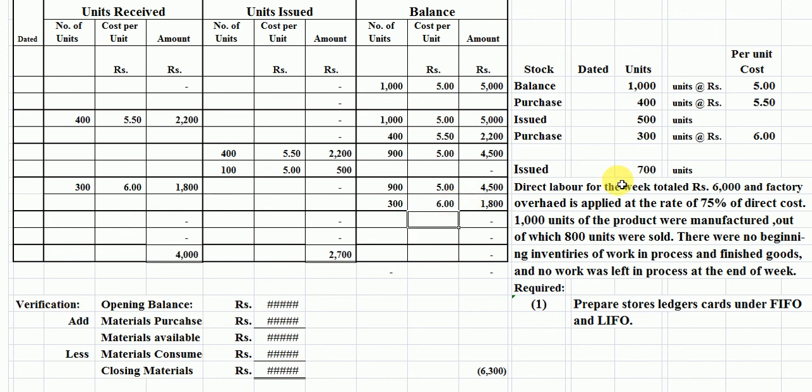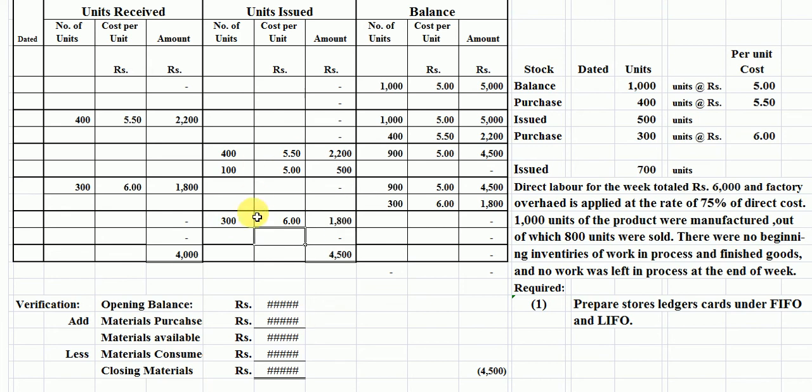Now students, we again issued 700 units to production. Now again we take the last purchase of 300 units firstly. Now students, we take 300 units from the last purchase here. The rate is 6 per unit.